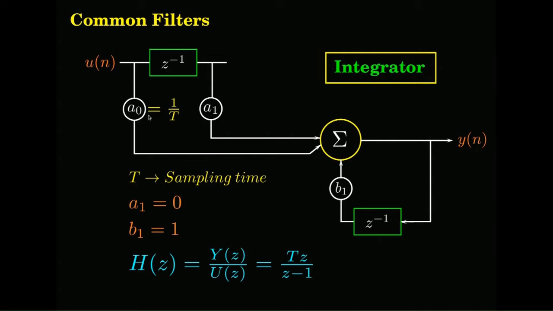You could also do it the other way around. You could take A1 and make A0 0. So this is the backward Euler rule and this is the forward Euler rule. And you could take both and get the trapezoid or the Tustin integrator. Anyway, we will revisit that a bit later. So these are 3 important filters that you should keep in your library and use for your simulation and design, and using these primitives you can make more complex filters.